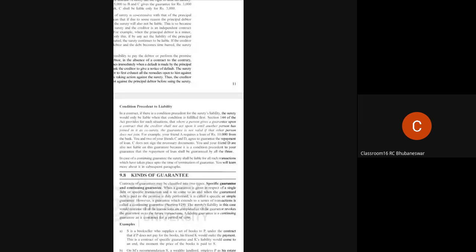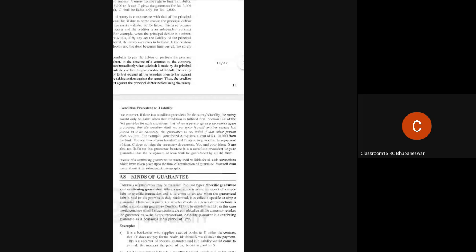For example, suppose you have a friend A who requires a loan of 10,000 from the bank. You and two of your friends C and D agree to guarantee the repayment of the loan for A. But here, C does not sign the necessary documents. Out of your two friends, one has not signed the document. Here you and your friend D are also not liable on this guarantee.